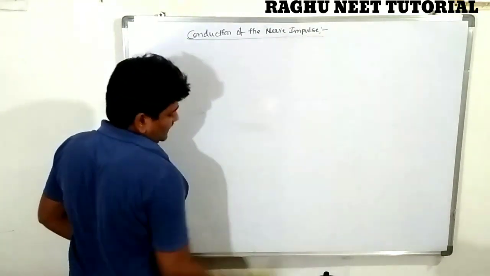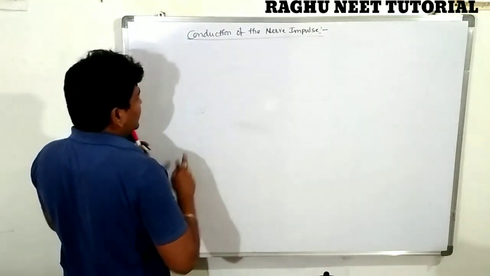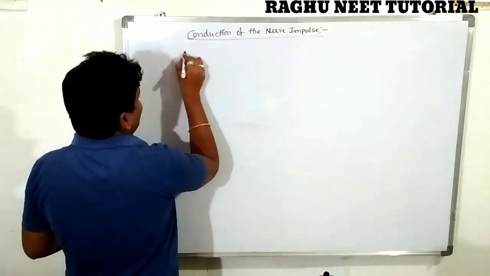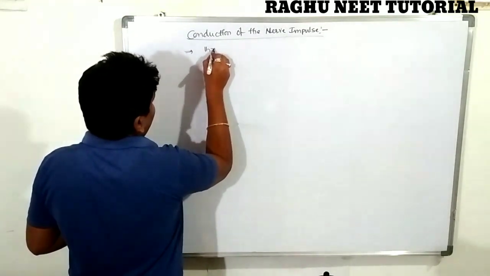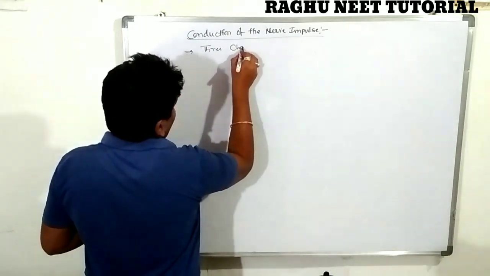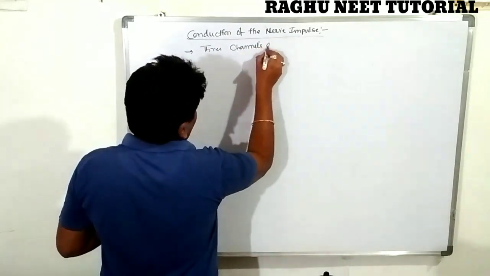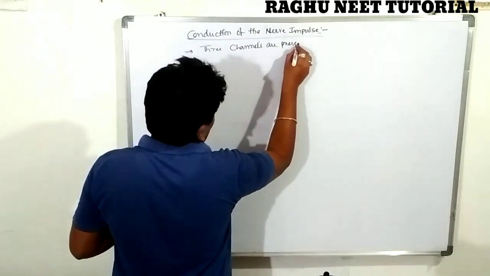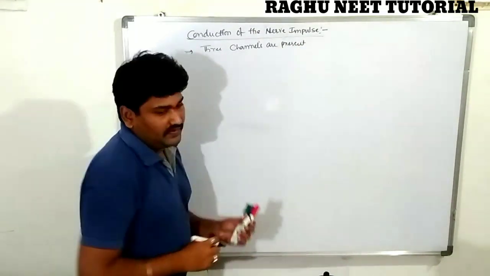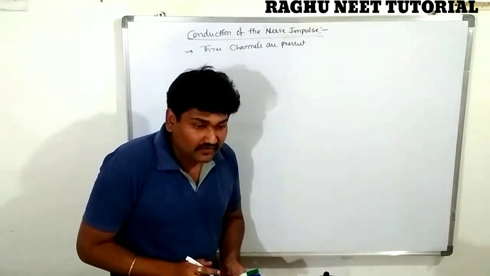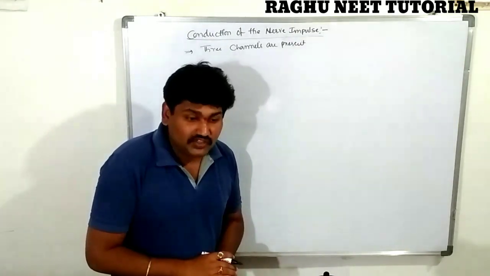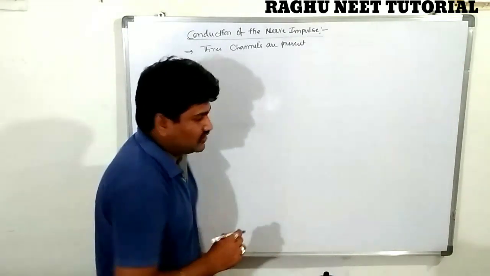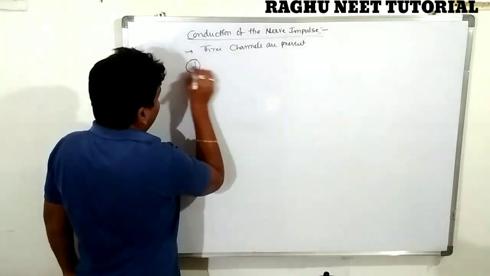There are three channels. How many? The conduction of the nerve impulse takes place through three channels. First is the leakage channel, second is the ligand channel, third is the voltage channel. These three channels are there. First one is the leakage channel.